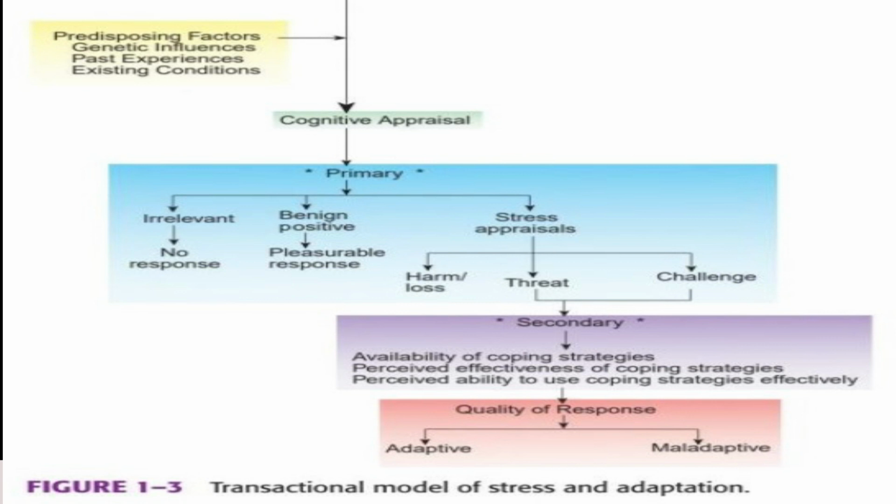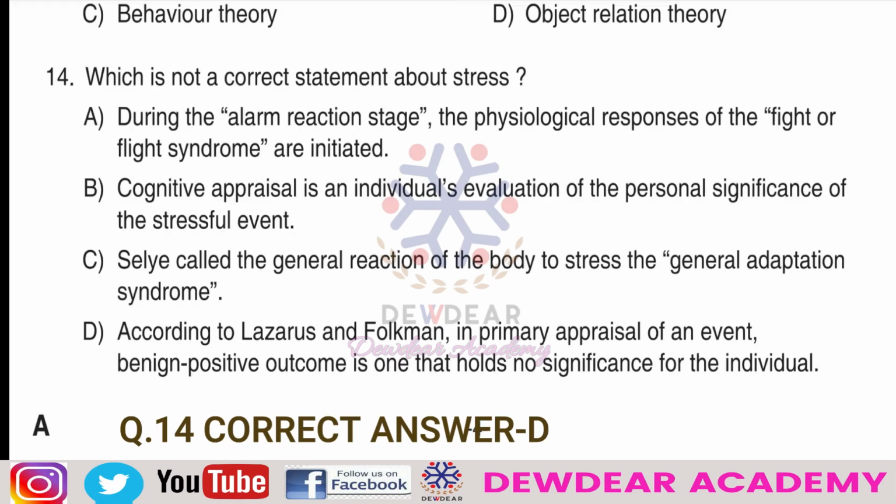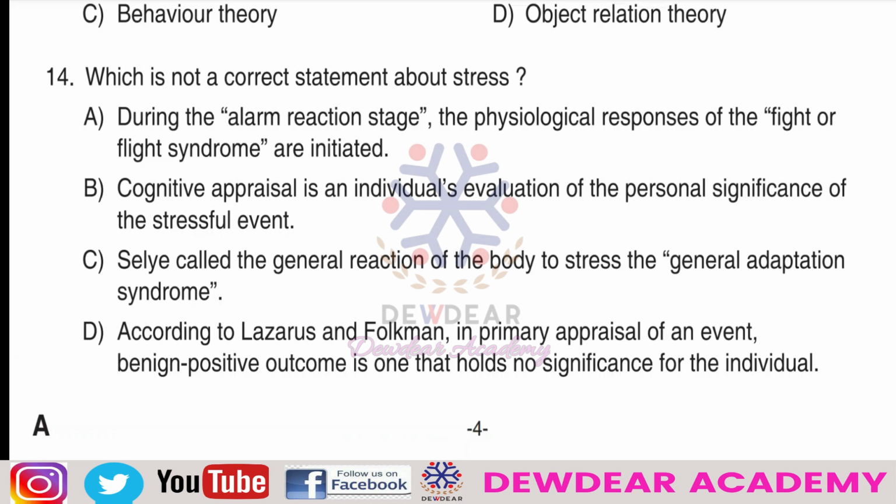A benign positive outcome is one perceived as providing pleasure for the individual. The question asks which is not a correct statement, so the answer is option D.